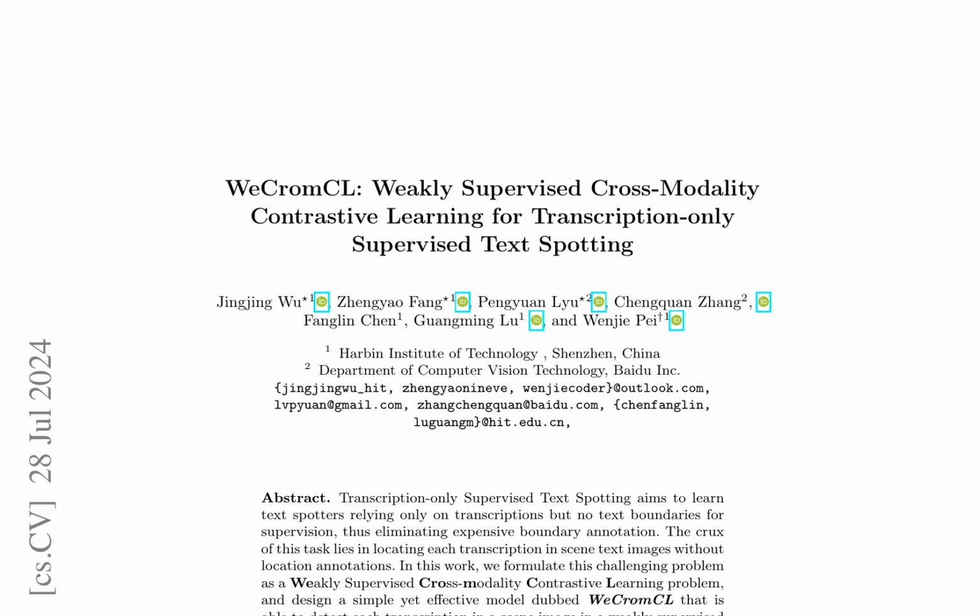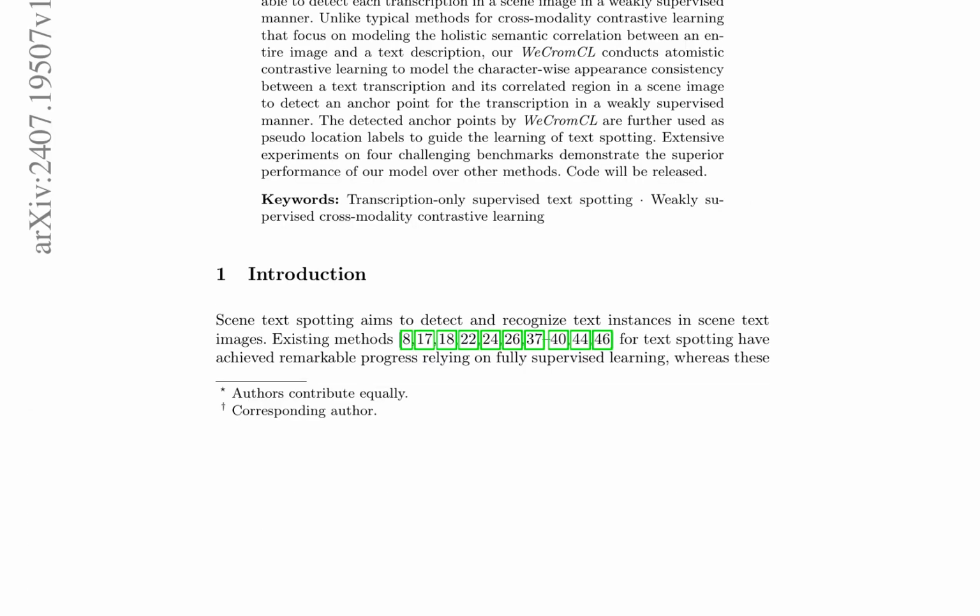The research focuses on transcription-only supervised text spotting, which aims to detect text in scene images using only text transcriptions without boundary annotations. This approach eliminates the need for expensive boundary annotations. The authors propose WeCromCL, a model that conducts atomistic contrastive learning to model the character-wise appearance consistency between a text transcription and its correlated region in the scene image.